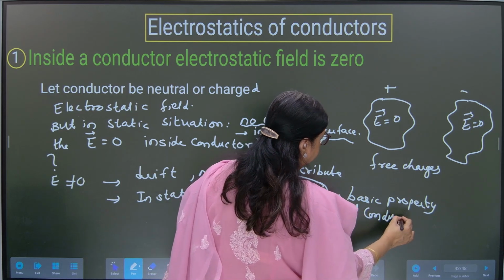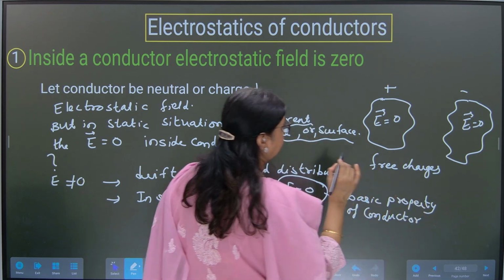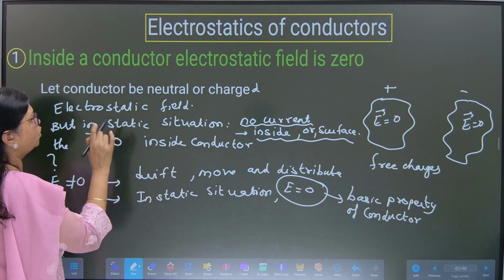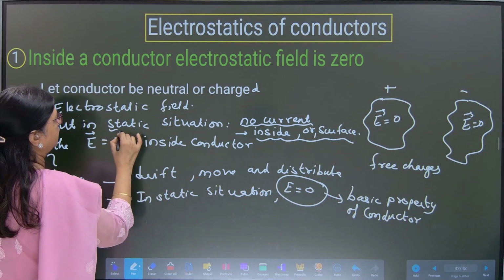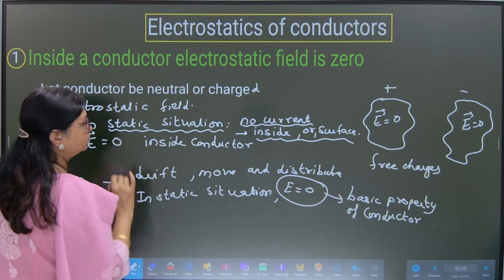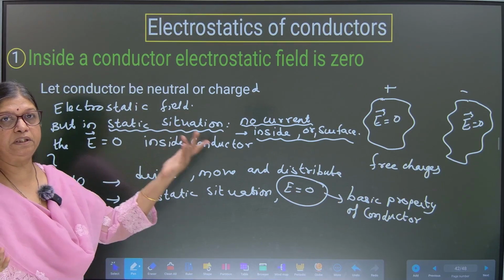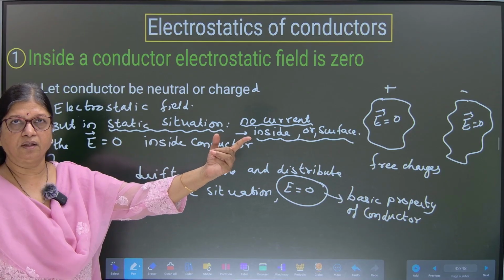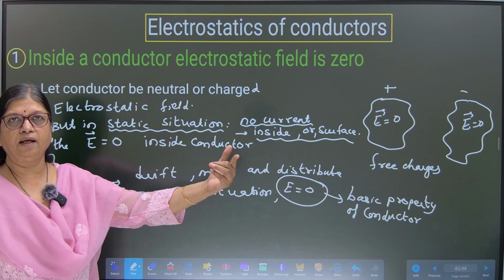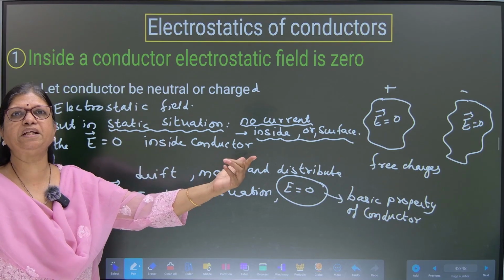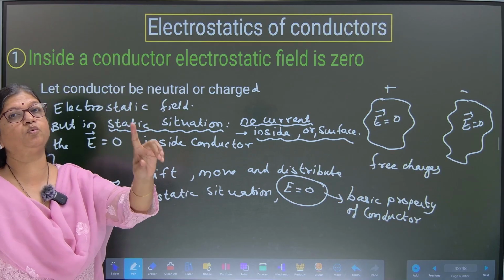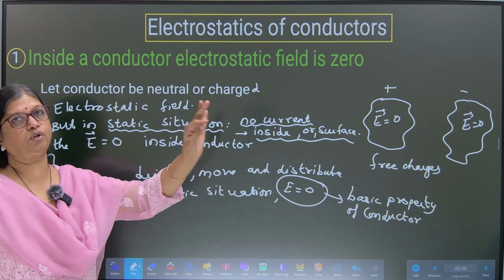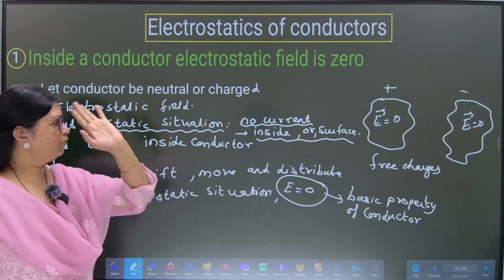So here what is very important to be remembered is two words which will be used in the numericals: static situation, which means there is no current. This static situation will be even repeated in chapter number 3. That time you must remember that in static situation there is no current inside or on the surface of the conductor. Fine.